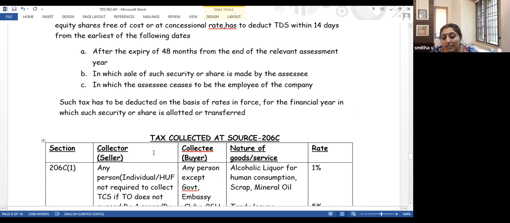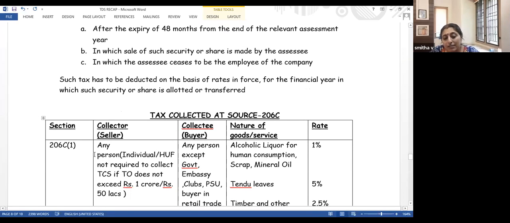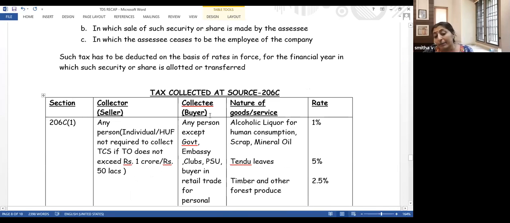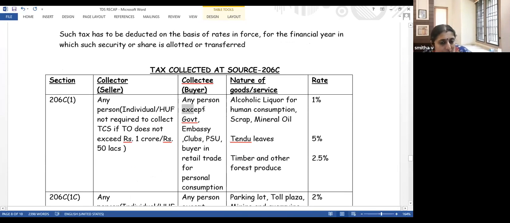206C(1). Who is the seller? Any person. But again, for an individual or HUF, if your turnover does not exceed 1 crore or 50 lakhs in the last year, as explained earlier, he is not liable to collect TCS. Who is the buyer? Buyer is any person, but except, see the word I have used here is except.